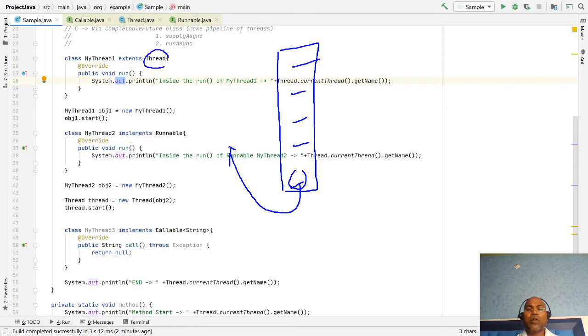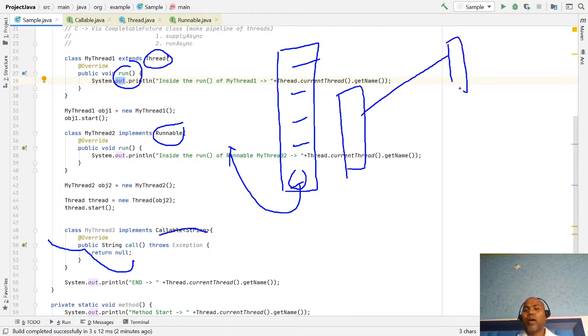The initial thread model, the Runnable interface, has a run method, and the run method does not return any value. Your thread cannot return any value. But from Java 5 onward, we have the option to return some value as well. The Callable interface provides a facility to return some value. If your main thread started some thread, it can return some value as well. This is the one major enhancement from Java 5 onward.